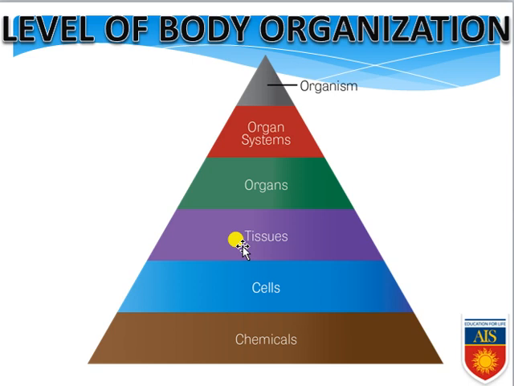You can consider that starting from Annelida, then Arthropoda, Mollusca, Echinodermata, and then all organisms of the chordates come under this organ system level of body organization. So we have seen that based on the level of body organization, we have categorized the organisms into multiple categories: cellular, tissue level, organ level, and organ system level of body organization.